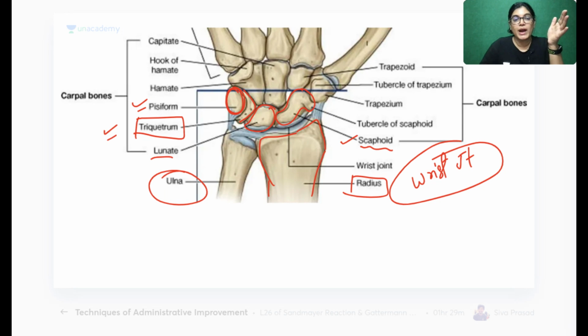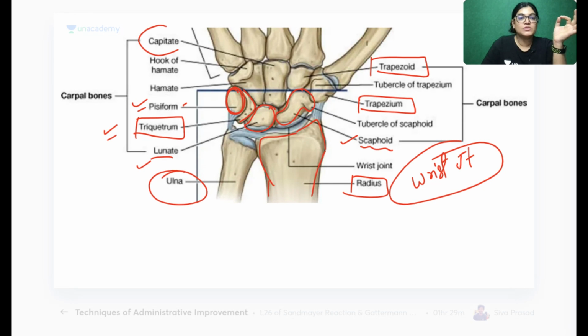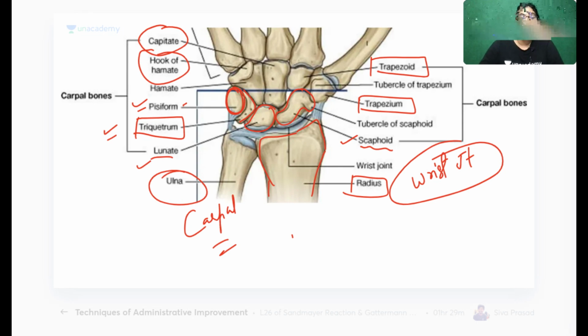Here C stands for scaphoid, then lunate, then triquetrum, and then pisiform. Try to catch her. Here Tri is for trapezium, the other T is for trapezoid, and capitate is catch, and hook of hamate is her. So this is the mnemonic which I think most of you must be knowing. Scaphoid looks too pretty, try to catch her. This is the mnemonic for the carpal bones, starting from lateral to medial.